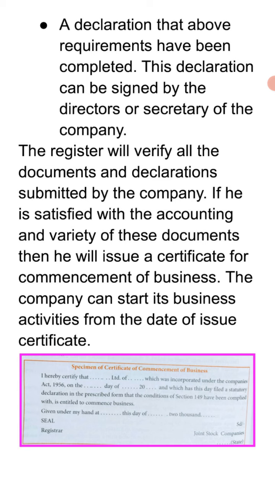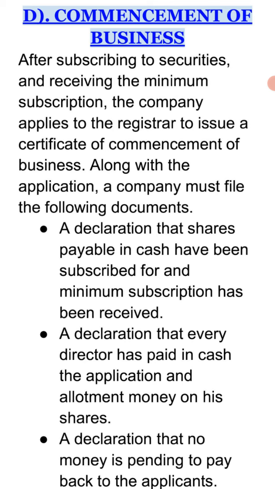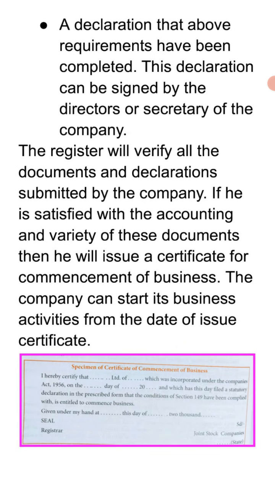So this is all about today. Today we have discussed the capital subscription stage, including the steps of SEBI approval, prospectus or a statement in lieu of prospectus, appointment of bankers, minimum subscription, application to stock exchange, and allotment of shares. And thereafter we have discussed the fourth and last step, that is the commencement of business. This is all about today. God bless you all.